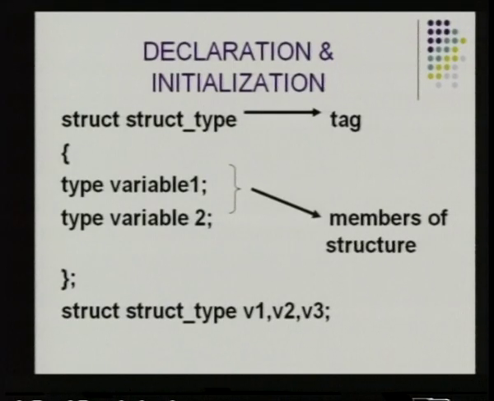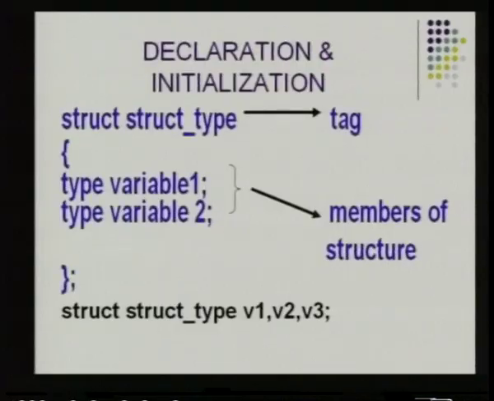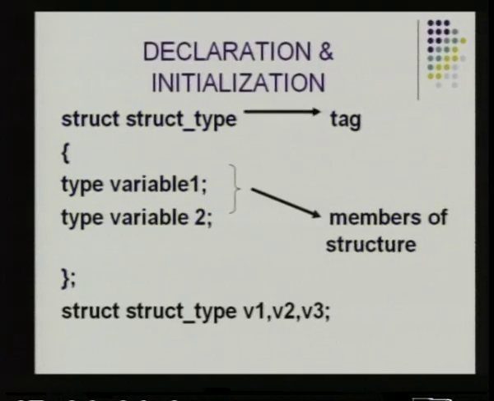So, how is a structure declared? How is it initialized? Declaration is where we identify that we are going to use such a structure in the program. Initialization is the assigning of values to a structure. So, this is how a structure is declared and initialized.